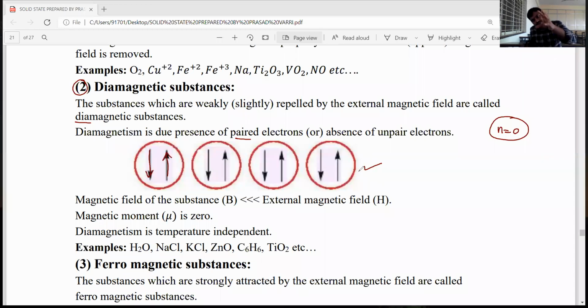When a diamagnetic substance is placed in an external magnetic field, it is repelled. That is why the magnetic field of the substance is very, very less than the external magnetic field, and the magnetic moment mu is equal to 0. Diamagnetism is independent of temperature. Paramagnetism is temperature dependent: if you increase the temperature, the paramagnetism decreases. But diamagnetism is temperature independent because of completely filled or paired electrons. Examples: H2O, which has no unpaired electrons, NaCl, potassium chloride, zinc oxide, benzene, like that.